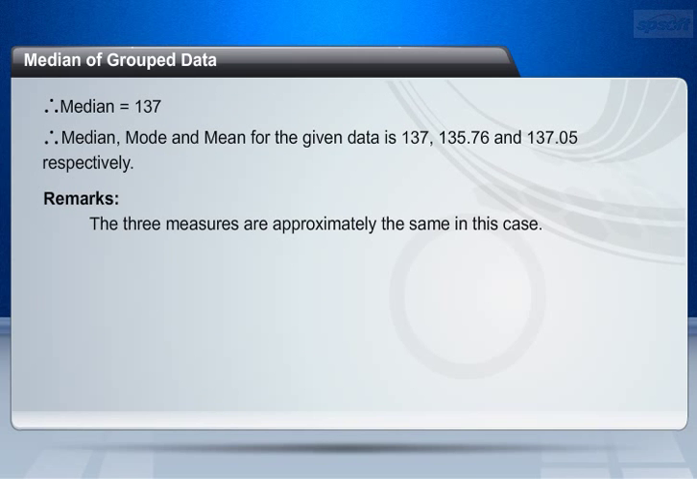Therefore median equals 137. Therefore, median, mode, and mean of the given data is 137, 135.76, and 137.05 respectively. Remarks: the three measures are approximately the same in this case.